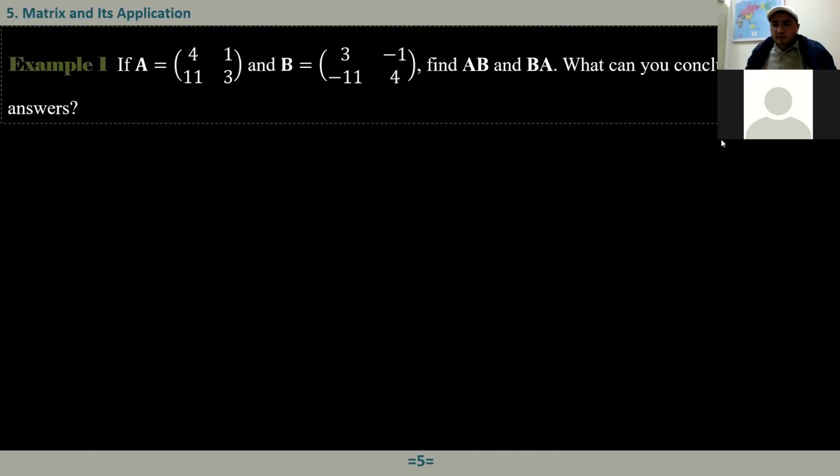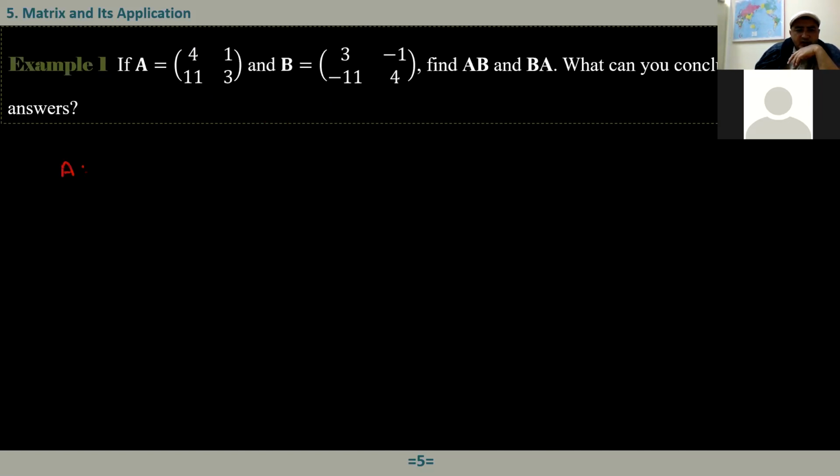So now let me show you 2 examples. After that, I will give you the microphone and you will talk, I will listen. I already talked for 20 minutes. Let's see one example here. If A is equal to this and B is equal to this, find A times B and B times A. What can you conclude from your answers? This question is put here on purpose, once again to show that A times B is not equal to B times A. Right?